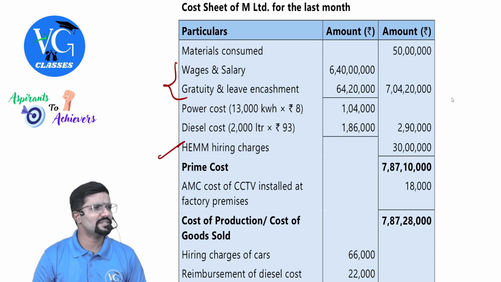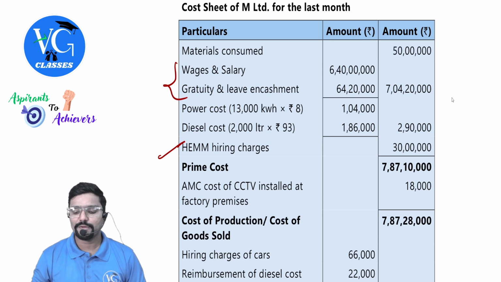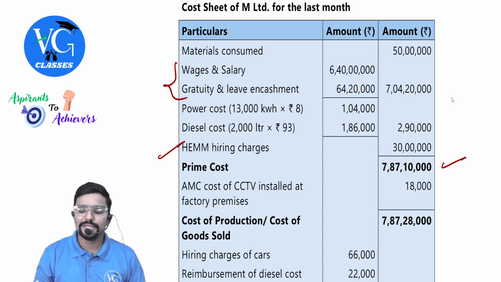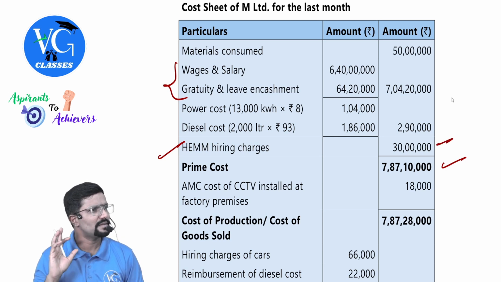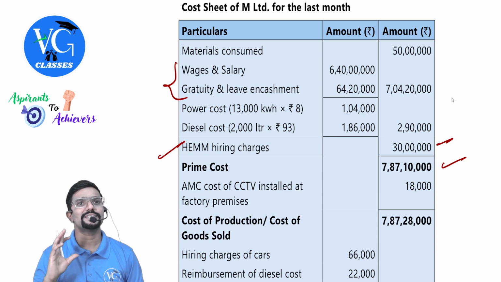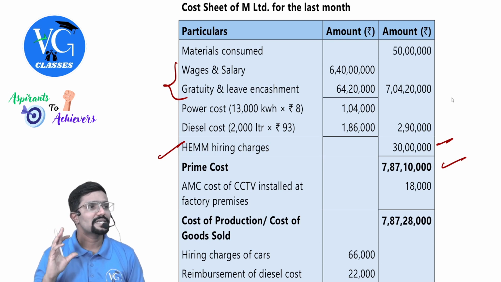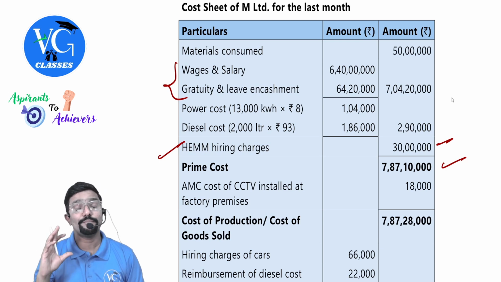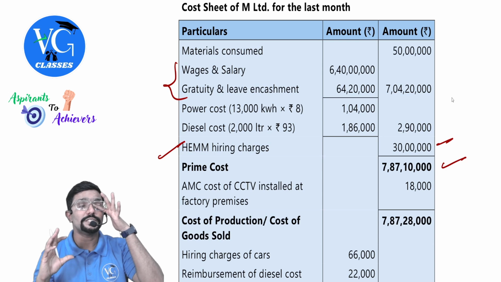HEMM hiring charges, that is also used for production. I guess they have given like that. As it is used, and as the hire charges depend on the number of units produced, we are considering it as other direct expenses. Other direct expenses, guys, 30 lakh. So prime cost comes to be 7 crore 87 lakh 10,000. Guys, here please be careful. 30 lakh is directly given, is it given directly? Yes. So it is given as a lump sum, sir. Yes, but still, as it is used in production, guys, consider that it is paid based on the number of units produced.